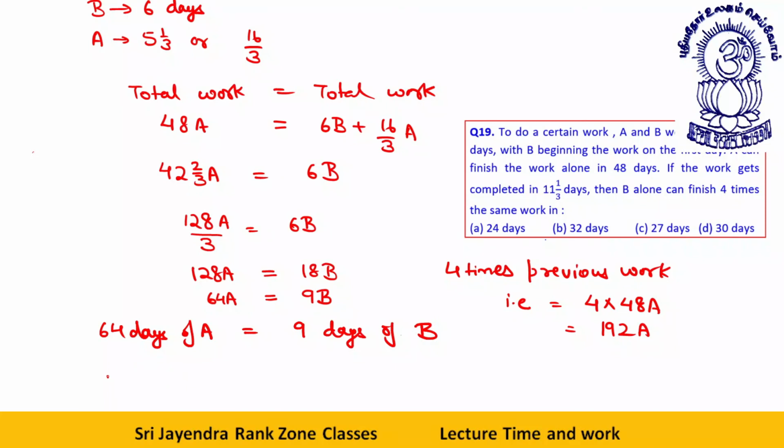If I multiply this by 3, what do I get? 192 days of A. This is 4 times the work is equal to, I multiply this also by 3, 27 days of B. The only thing is we required a relation between A and B. Once we establish any relation between A and B, then only we can proceed further. Okay, so that is 27 days of B. This part clear? Let's move towards the next question.